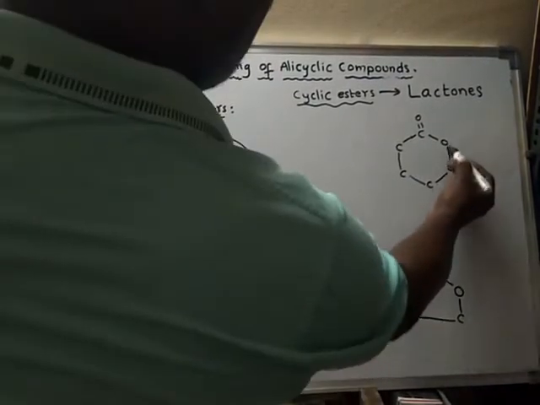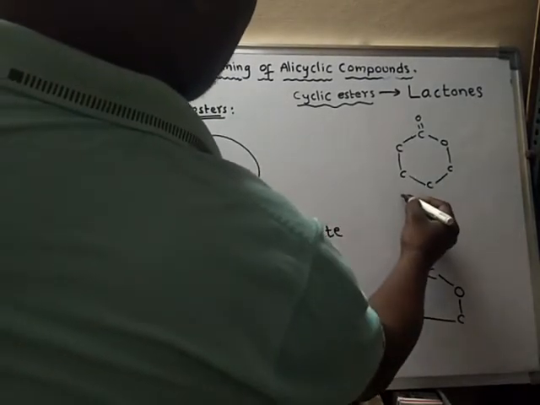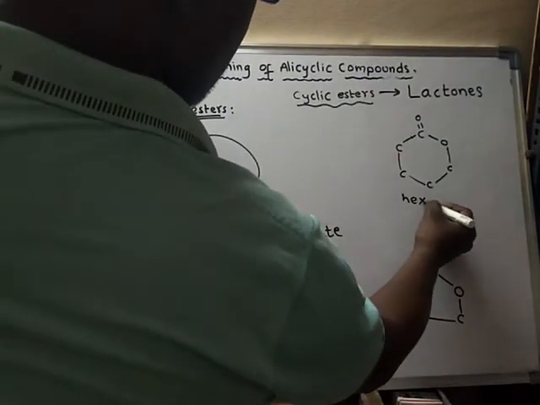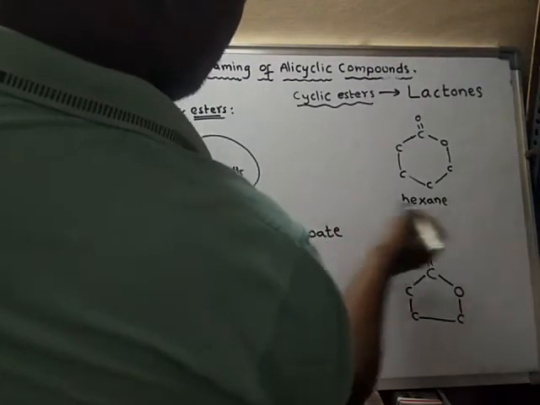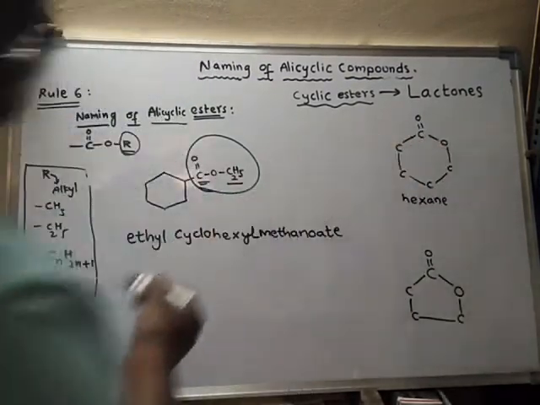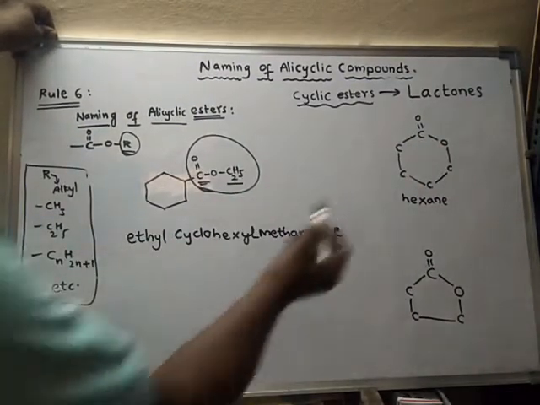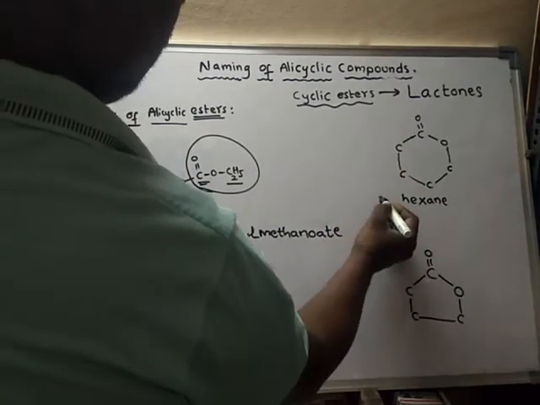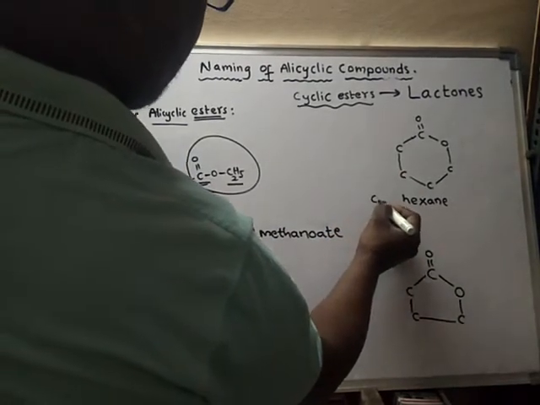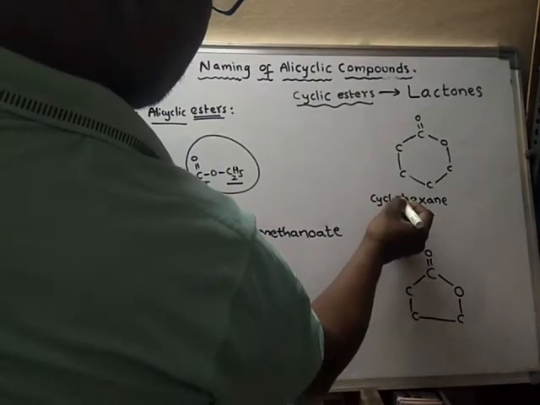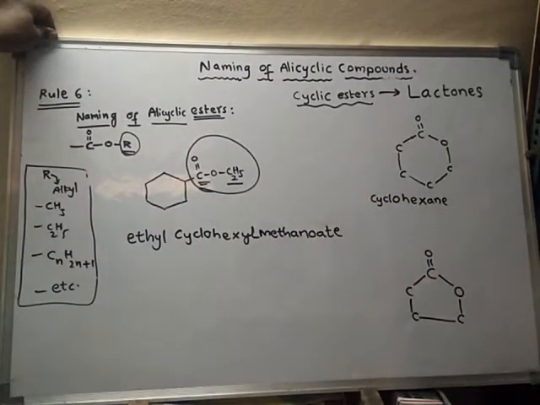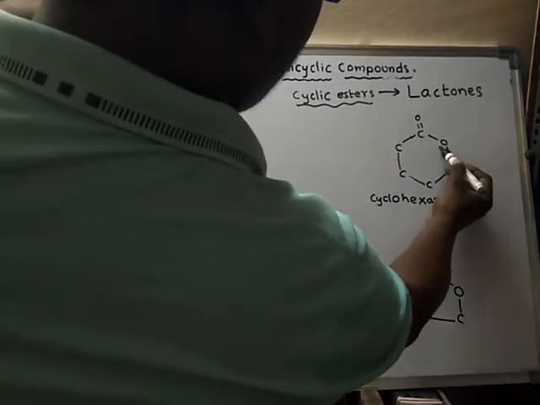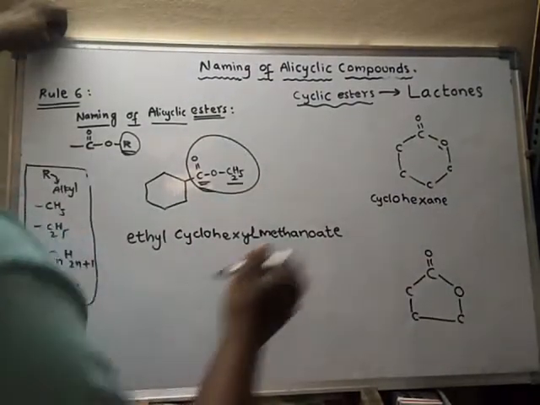As it is a 6-membered ring, generally we will call it hexane, because there are single bonds only between the atoms. In cyclic form, we have to call it cyclohexane, as it is a ring.